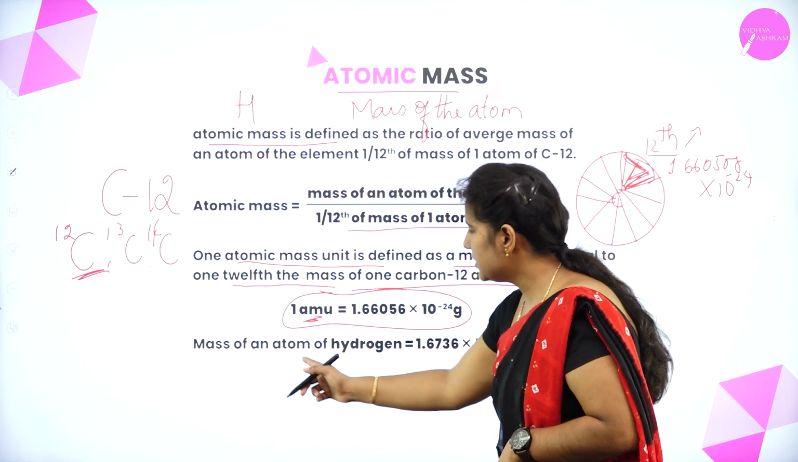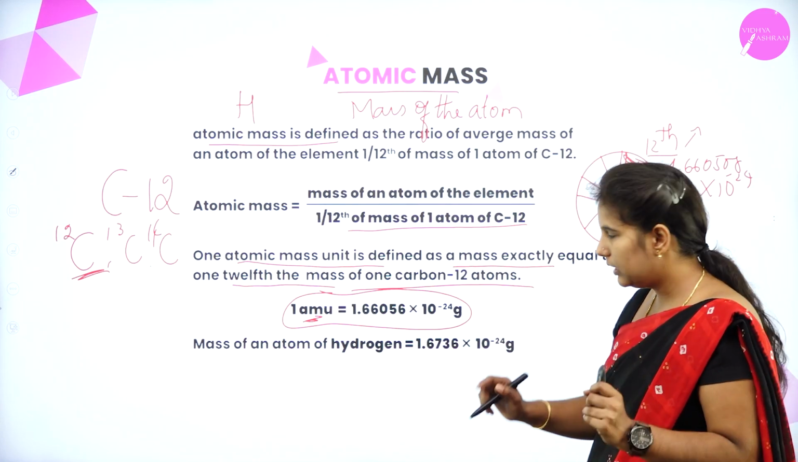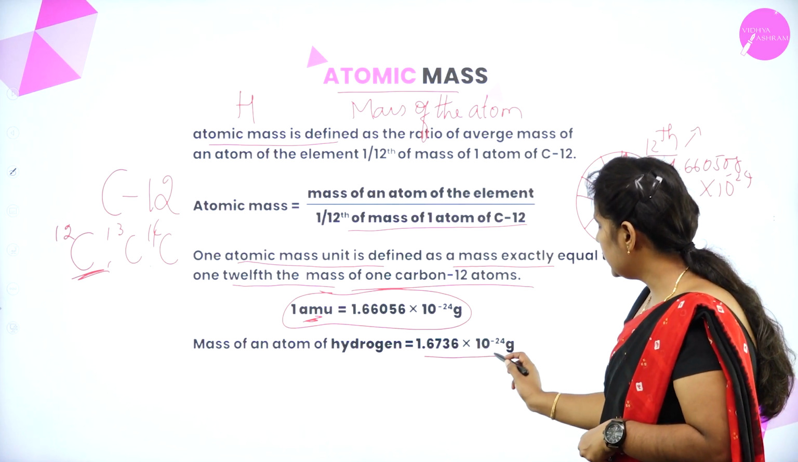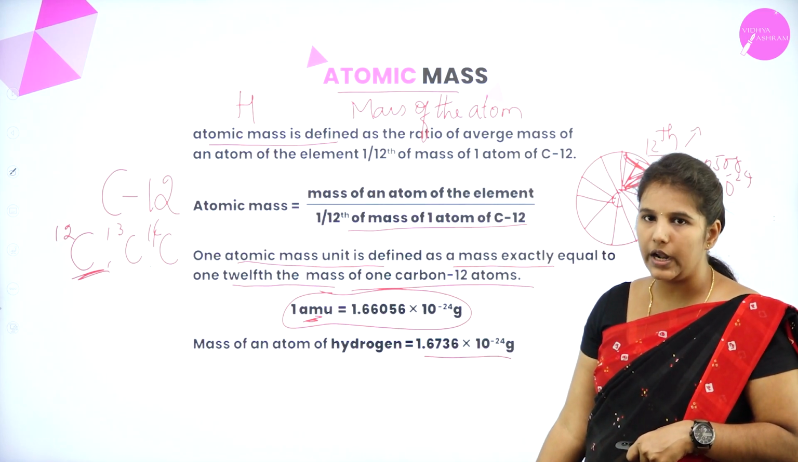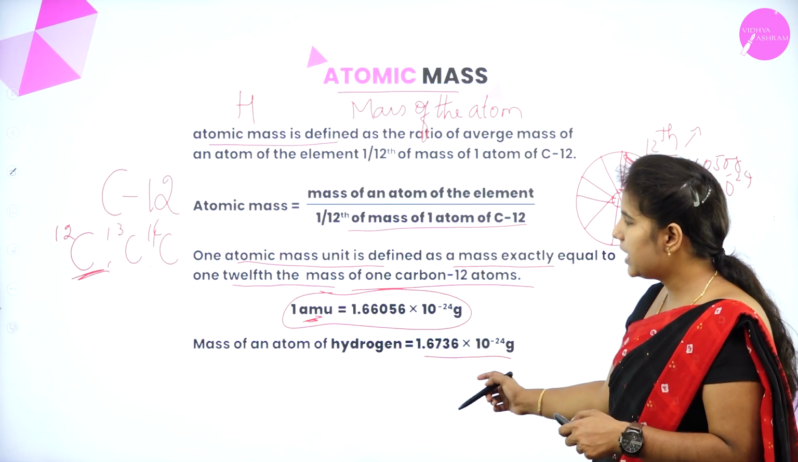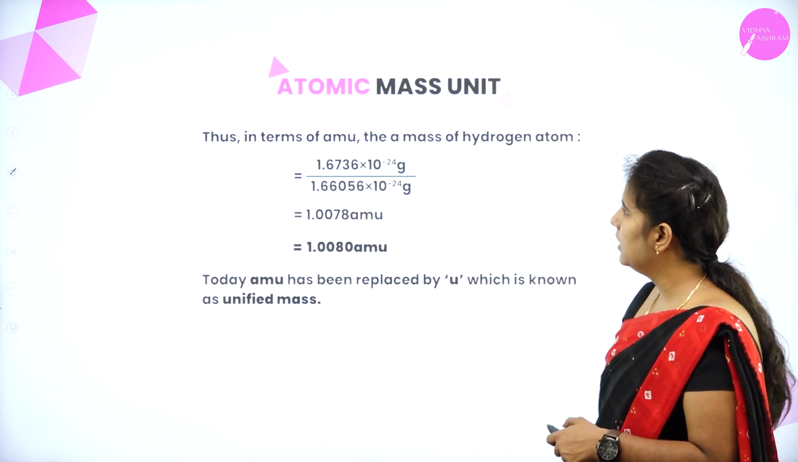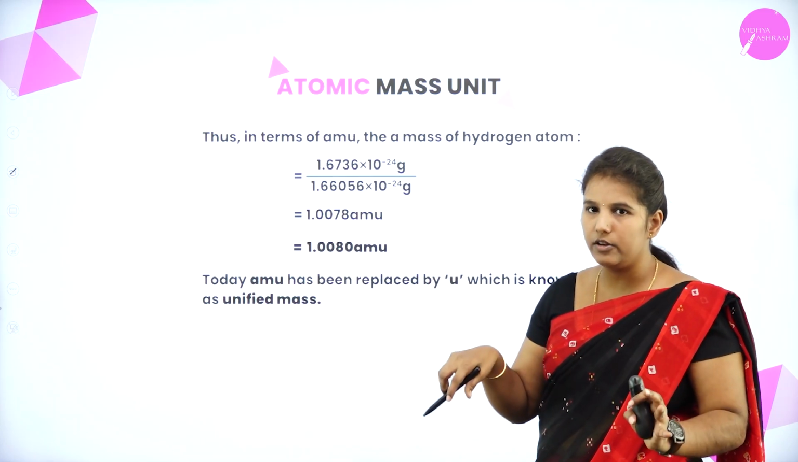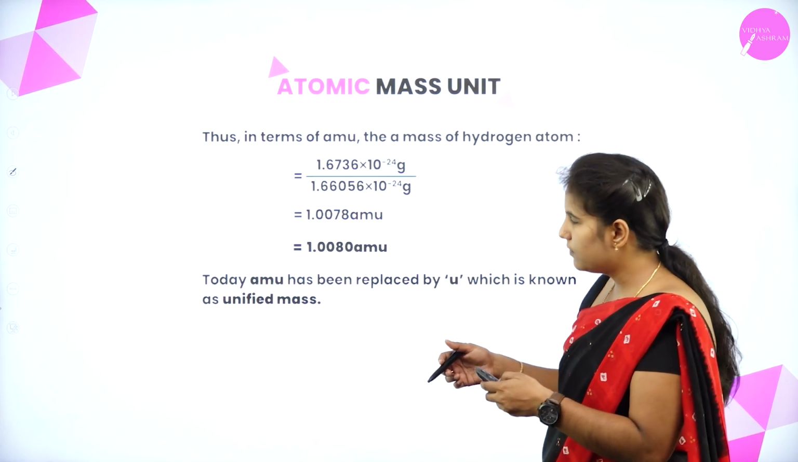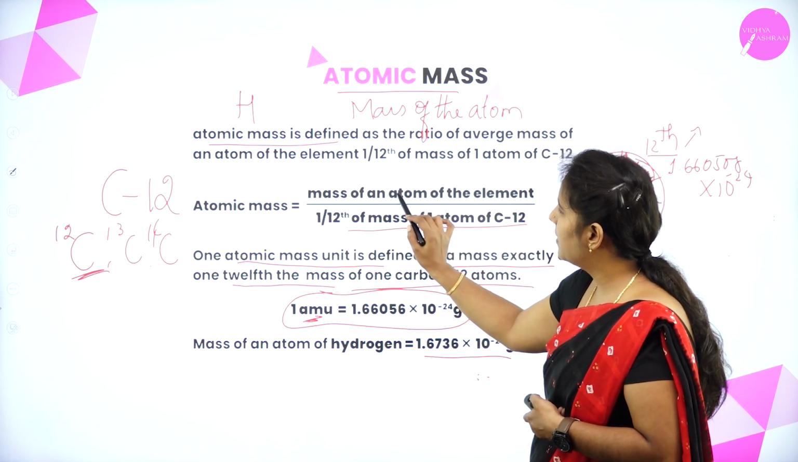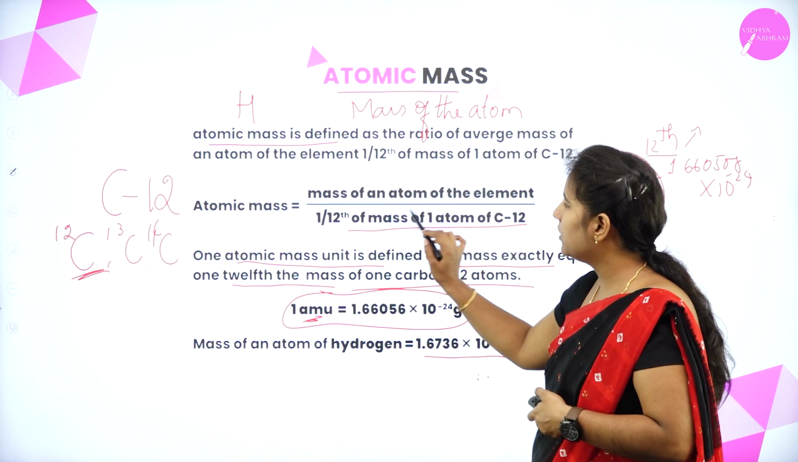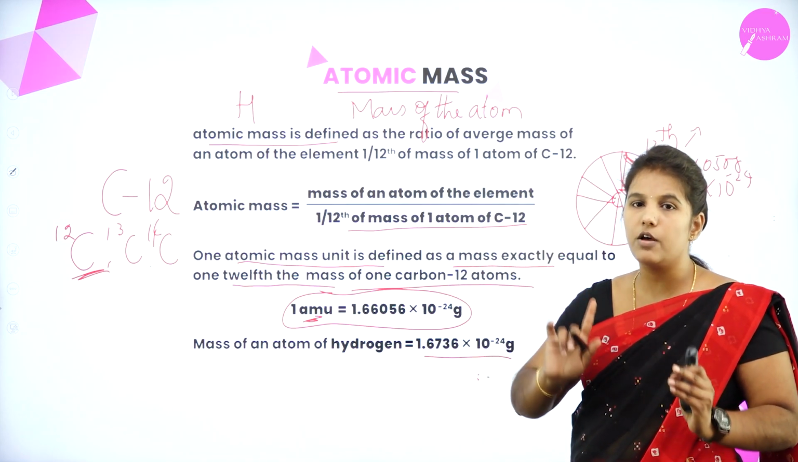The mass of an atom of hydrogen is 1.6736 into 10 power of minus 24 gram. So this is the mass of hydrogen. By using this, we can calculate the atomic mass of hydrogen. How can we calculate? By using this formula: mass of an atom of an element divided by 1/12 of the mass of one atom of carbon 12.